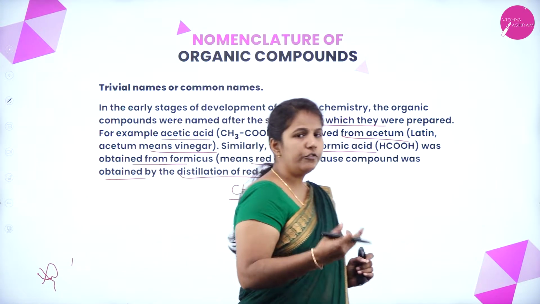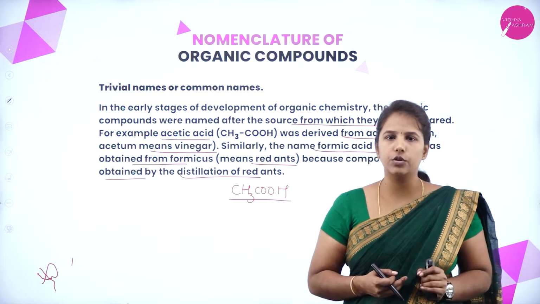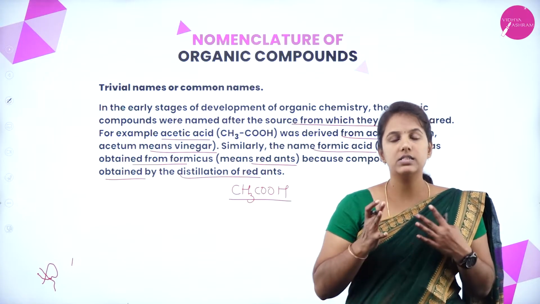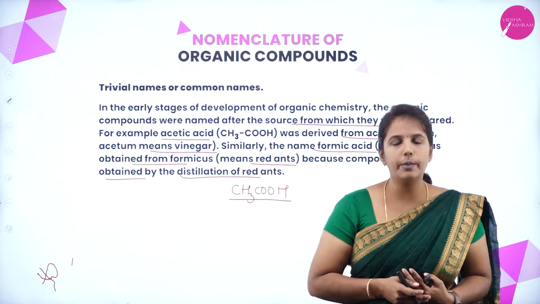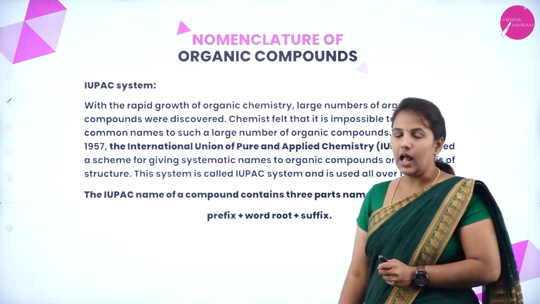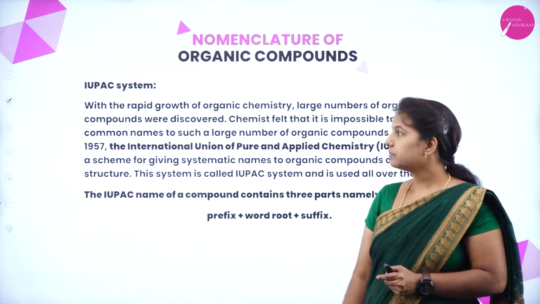Like this, from the source of their preparations, they come to know that this is a name that we can easily give, and such names we call what? Common name. Next, we'll move on to the IUPAC system.